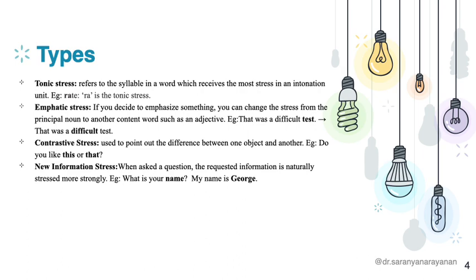The fourth type of stress is new information stress. When a question is asked to get more information or new information about something, we naturally stress that. For example, what is your name? Here I want to know your name. That is the new information I want. And the response would be, my name is George. So that name would be stressed. The information that I want would be stressed. Here it is not the word name that is stressed in the response, but the word George, because that is the information I am looking for. So these are the four types of stress.